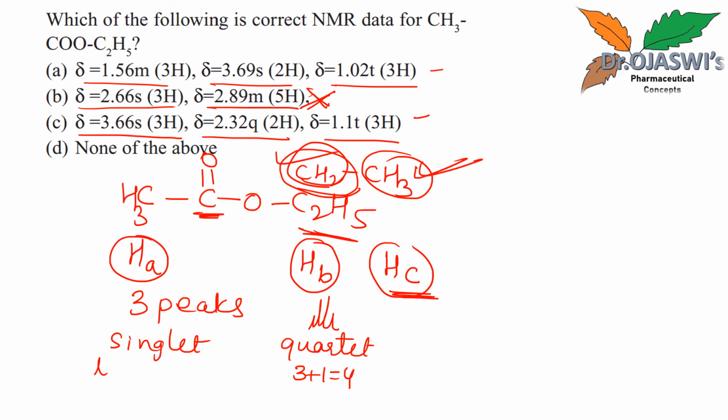And CH3 has these 2 hydrogens on the adjacent carbon. So 2 plus 1, that is 3. It will be a triplet. Okay, 1, 2, 3. So we need singlet, quartet and triplet given. So let us see. Singlet, no, no, no. So let us see here. Singlet, quartet and triplet is in the third option, that is option C. So C is the correct answer.